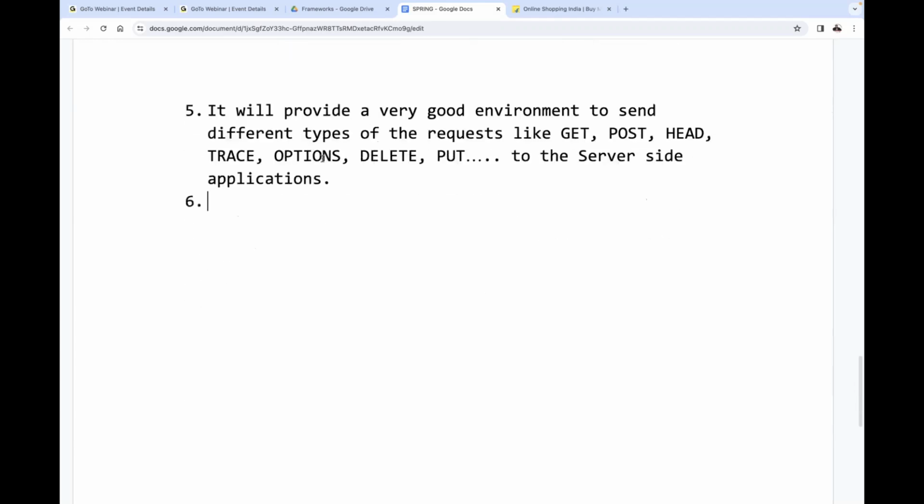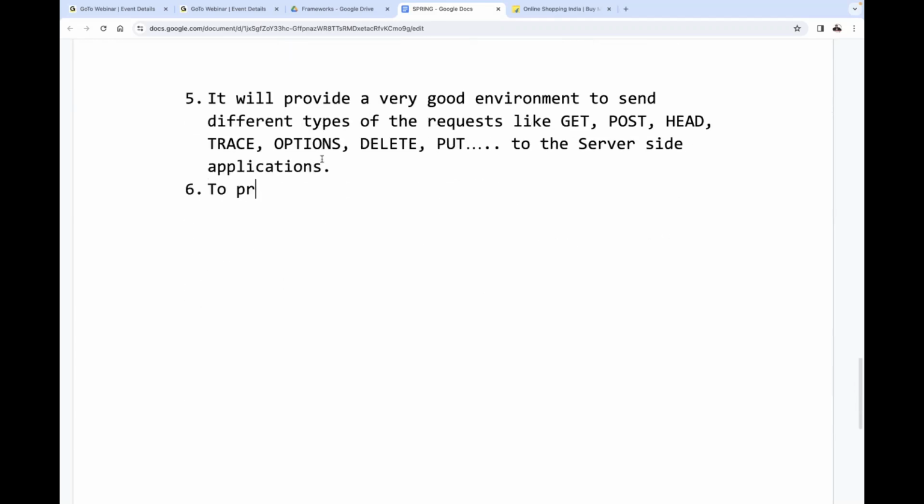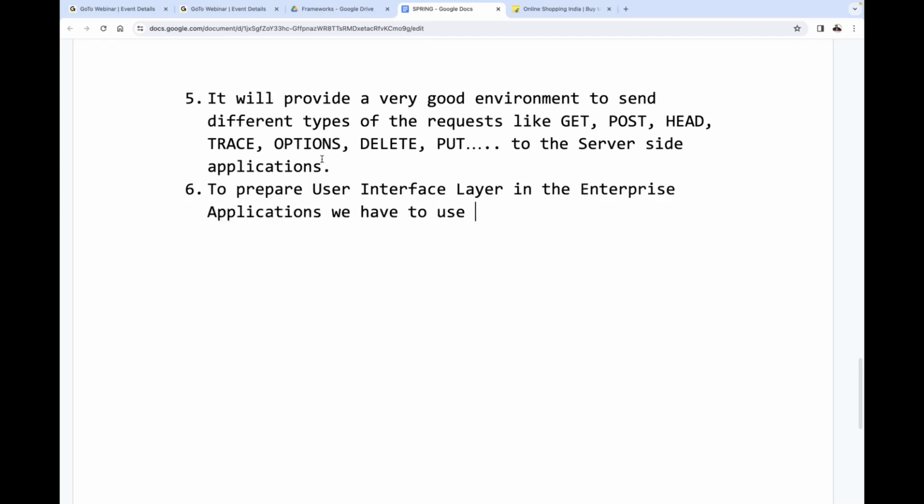After completion of this point, next one is what there? To prepare the user interface layer in enterprise applications, we have to use a separate logic called presentation logic. The logic is called presentation logic.